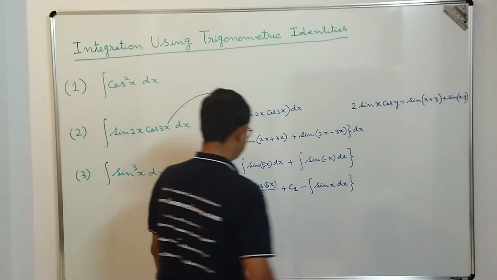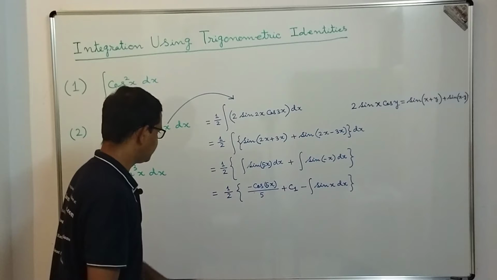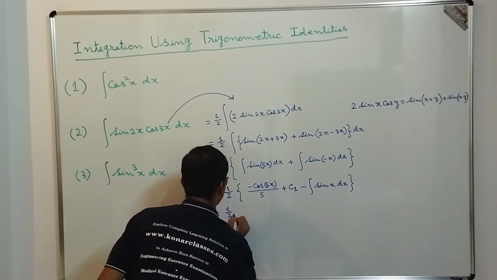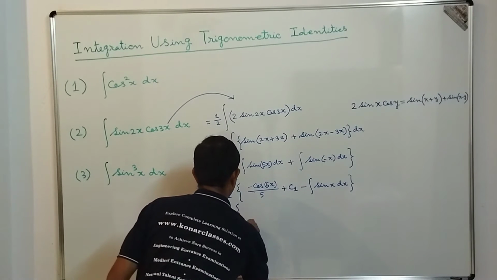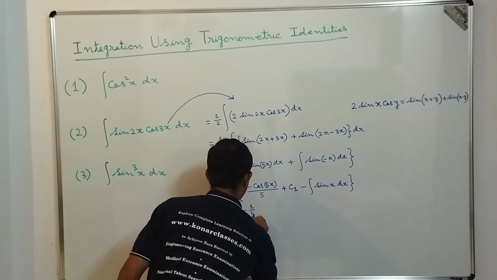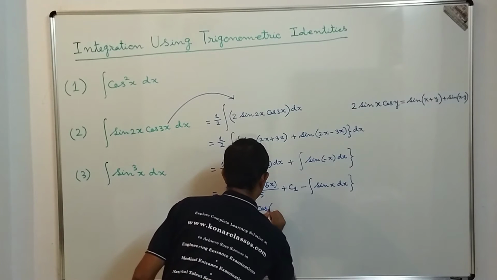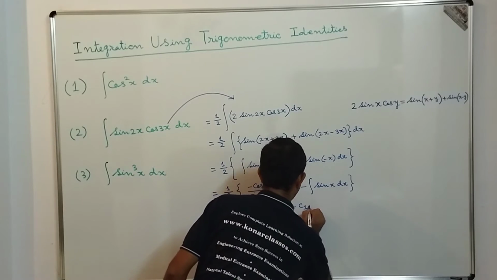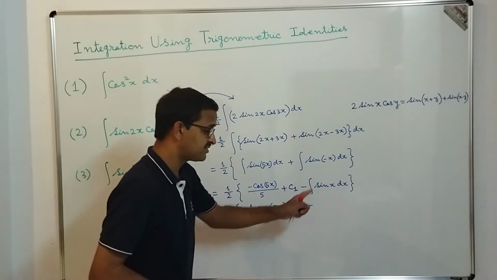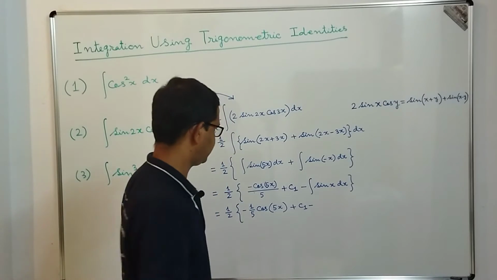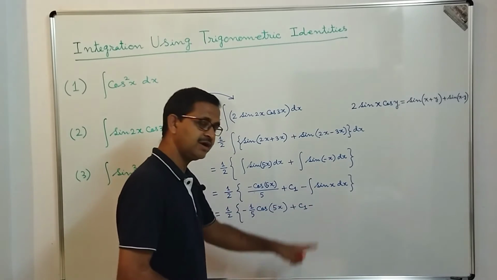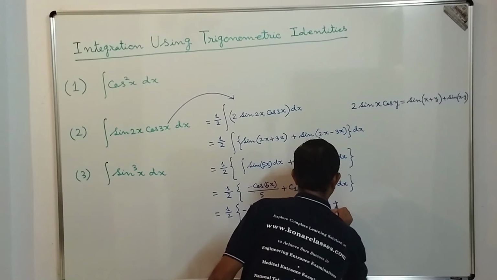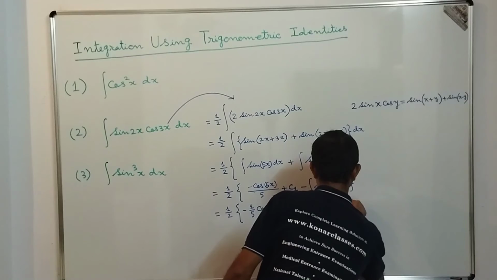So this is equal to 1 by 2, minus 1 by 5 into cos 5x plus c1, minus integration of sin x, which is actually minus cos x. So minus and minus get multiplied and become plus, so it will be plus cos x plus another integrating constant c2.